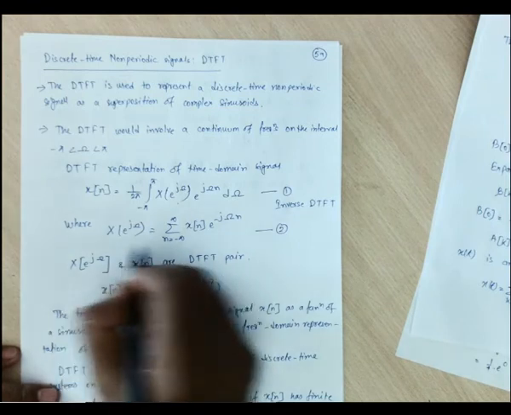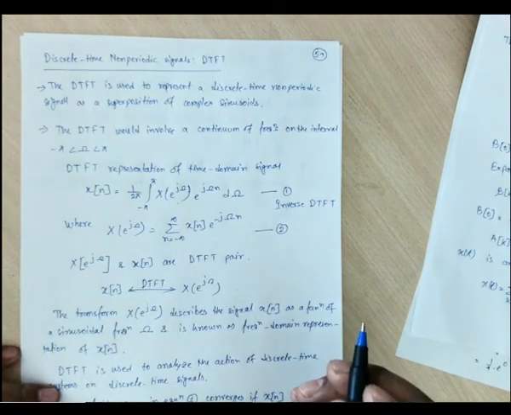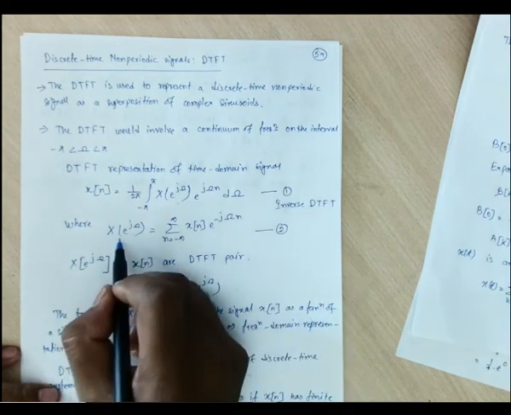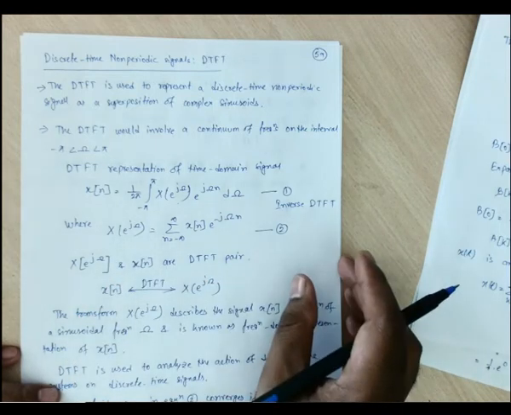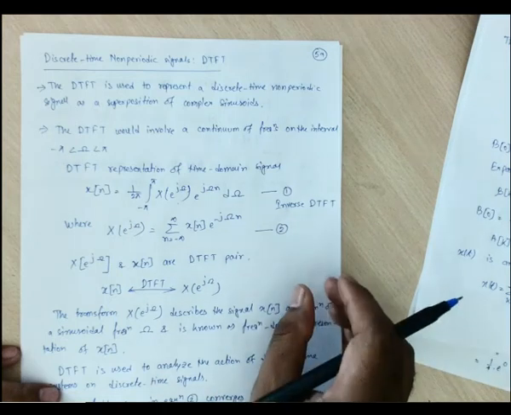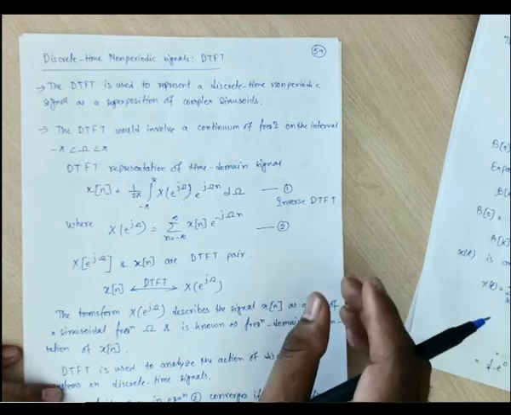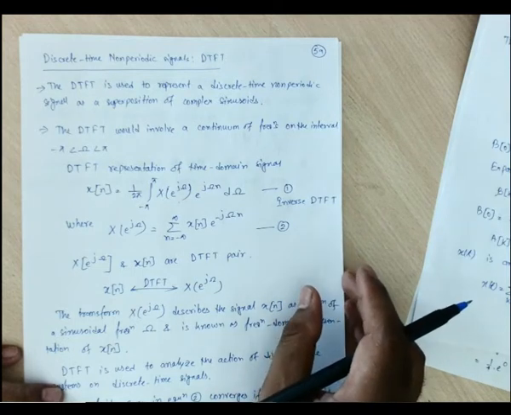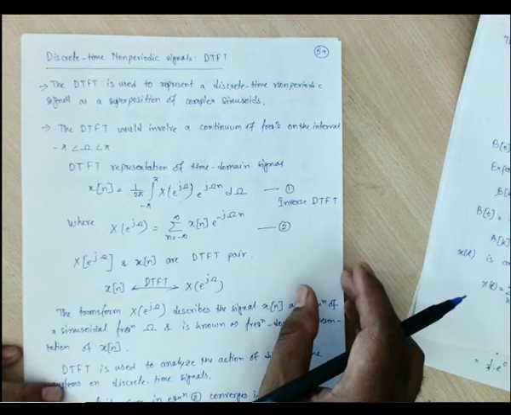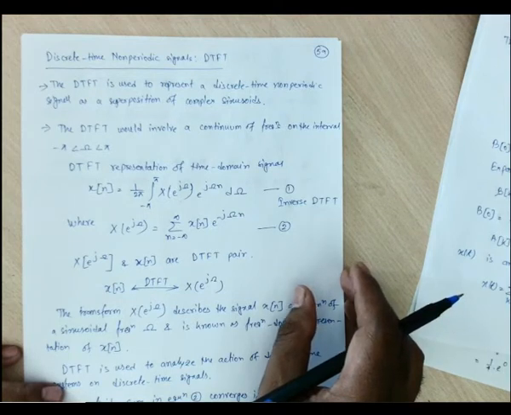Means for this equation, for equation number 2. Yes, sir. Now obviously this X of e to the power j omega are the coefficients. What is your question? I am not getting you. Just say it again. Okay, sir. Let me give an example. Sir, in maths, when we are doing Fourier transform, for Fourier series we got a naught, a n and b n as the coefficients, and we are using those to calculate the coefficients and find the expansion.